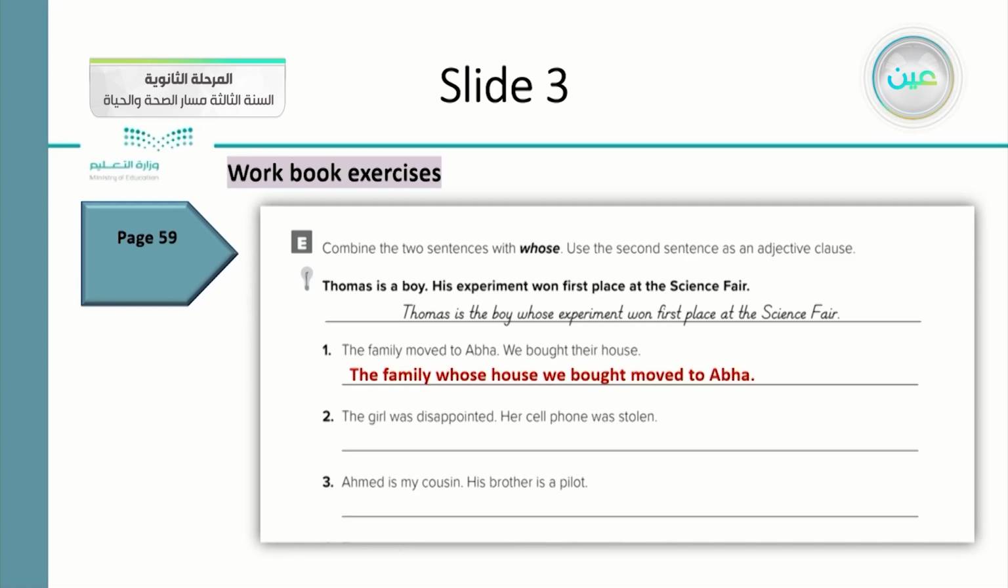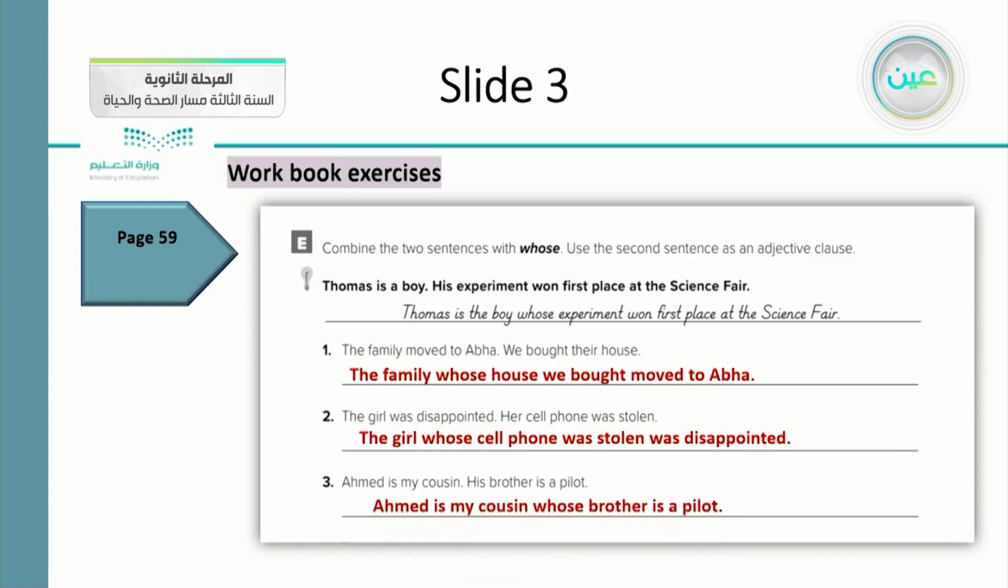Number two, the girl was disappointed. Her cell phone was stolen. We can write: the girl whose cell phone was stolen was disappointed. Next, Ahmed is my cousin. His brother is a pilot. We can say Ahmed is my cousin whose brother is a pilot.